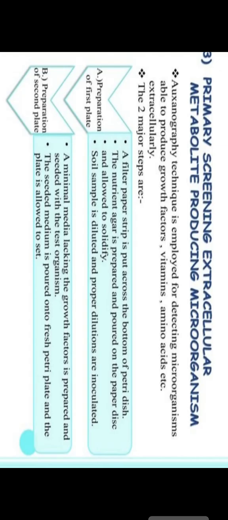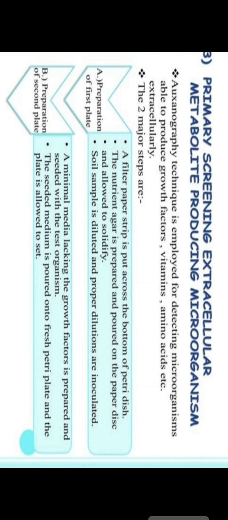Third is primary screening of extracellular metabolite producing microorganisms. The auxanography technique is employed for the detection of microorganisms that are able to produce growth factors, such as vitamins, amino acids, and other extracellular substances. In this technique, we have two major steps. First is preparation of the first plate, and second is preparation of the second plate.